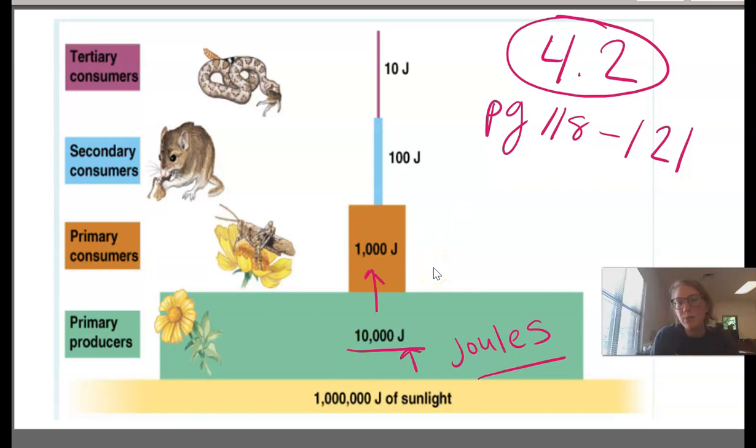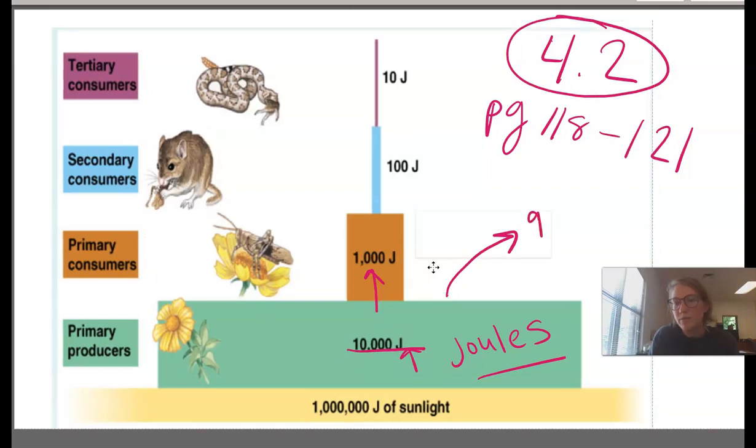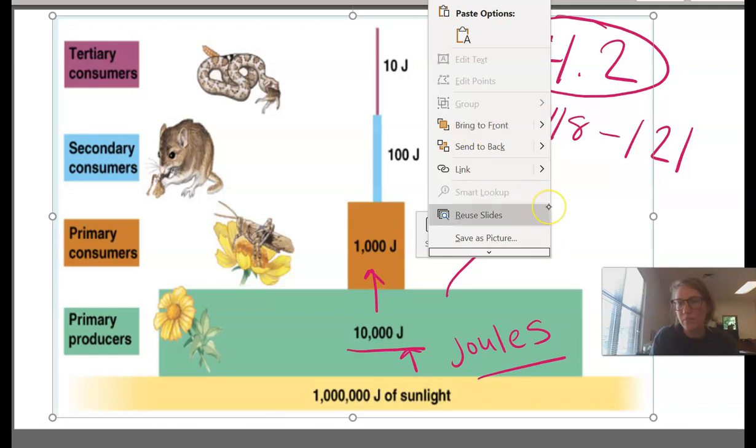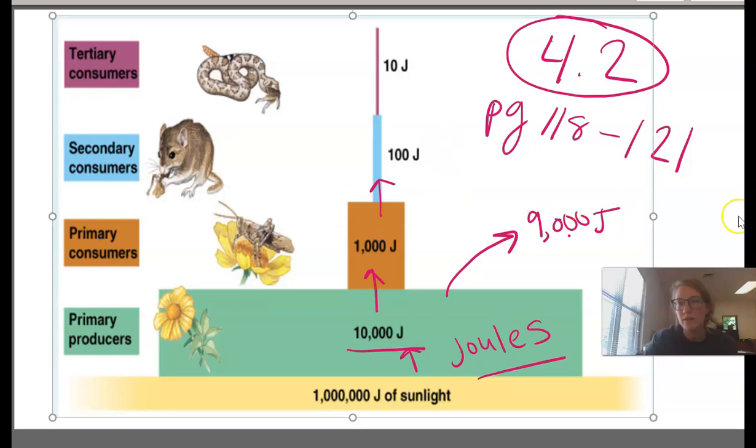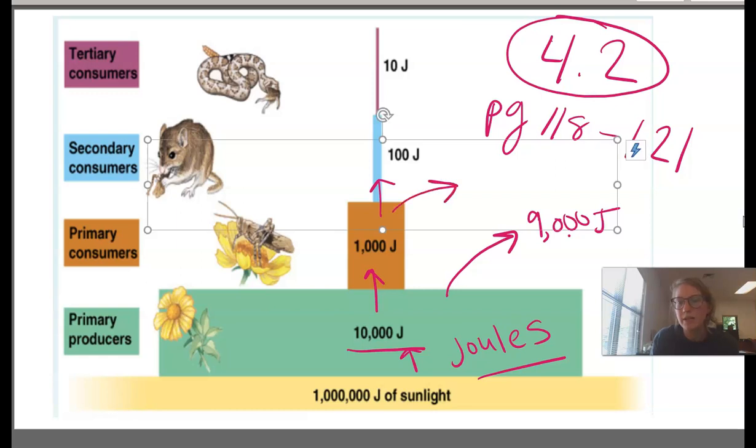So if grasshoppers only get 10%, 100,000, then how much is left in the form of heat? 90% left in the form of heat. So then that would be 900,000 joules left in the form of heat. Okay, so if only 10% goes up, then from 100,000 to 10,000, then 90% leaves, and that would be 90,000 joules.